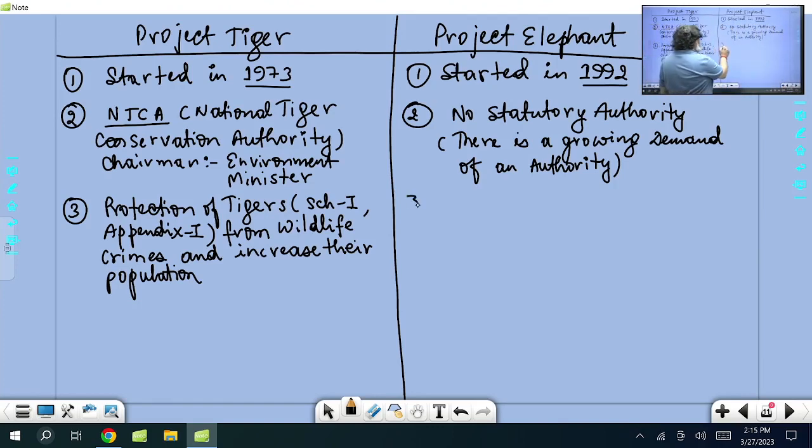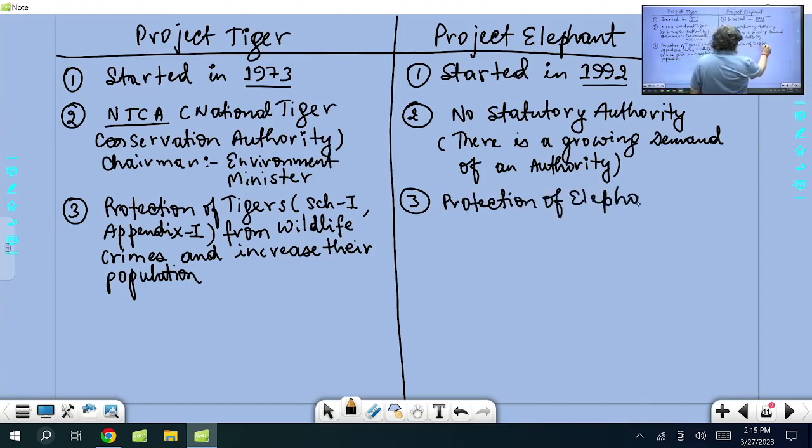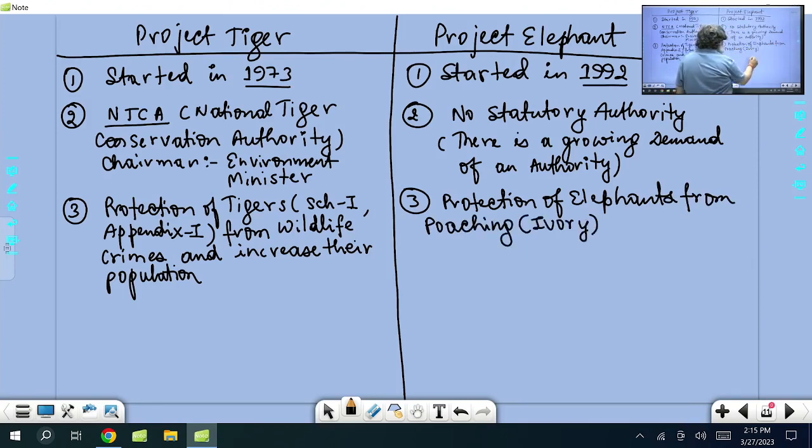Whereas elephant, if you look at the issues of elephant here, if you look at protection of elephant, multiple issues are there. Again crime like poaching, you know, elephants are killed for ivory trade, for ivory, right?